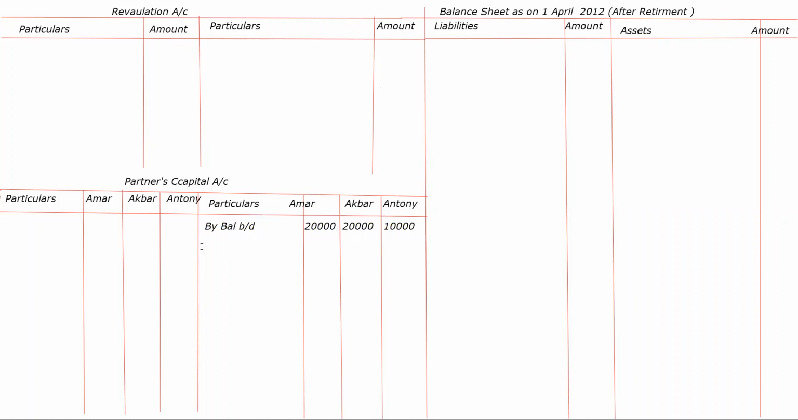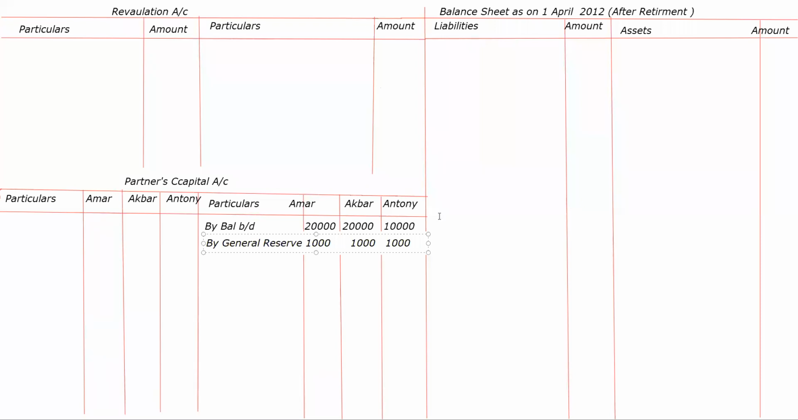After that, what has been given? General reserve. So where will we write it? Partners' capital, credit side, by general reserve: 1,000, 1,000, 1,000, because 3,000 was the general reserve and partners are sharing equally.